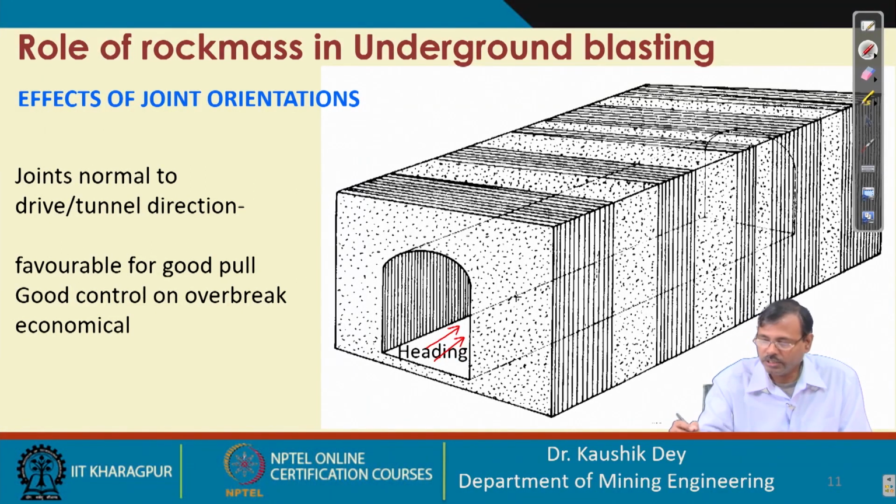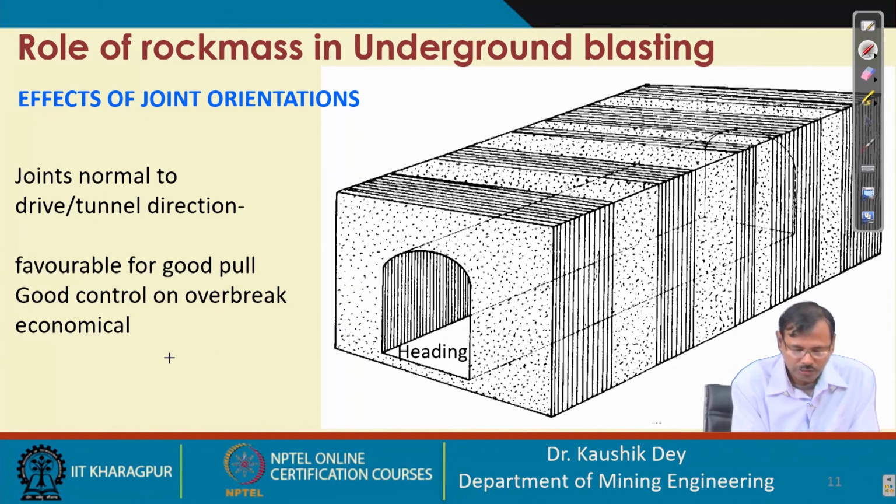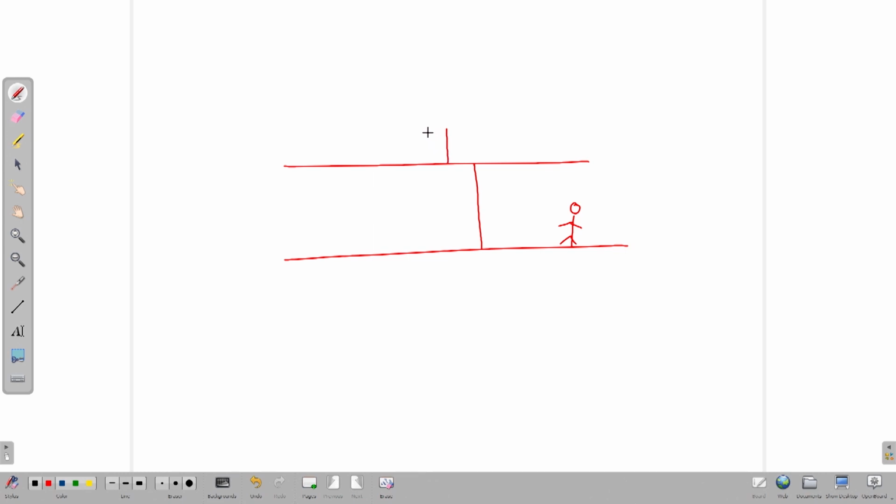The reason, let us draw it once again. Say this is our face and we have a discontinuity plane. So, the discontinuity planes already exist in this direction.